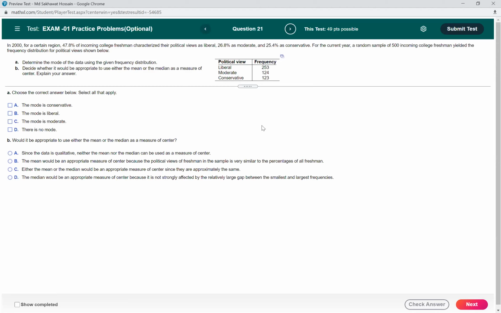So what should we use in this case as a measure of center? Should we use mean or median? So which one should be the correct answer for A, and which one for B? And A can actually have multiple answers.